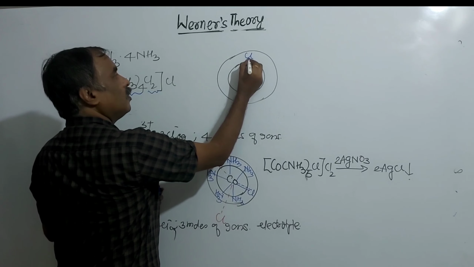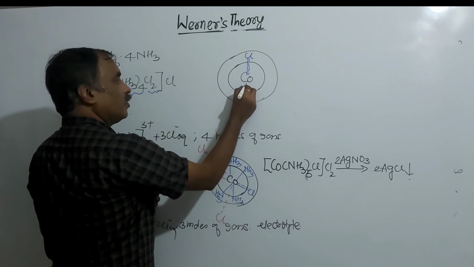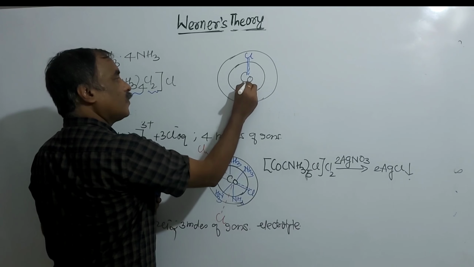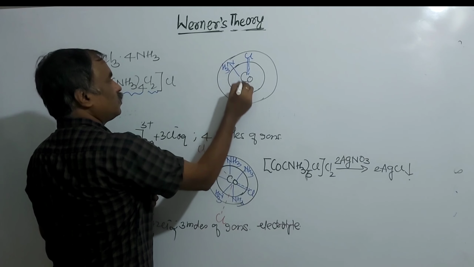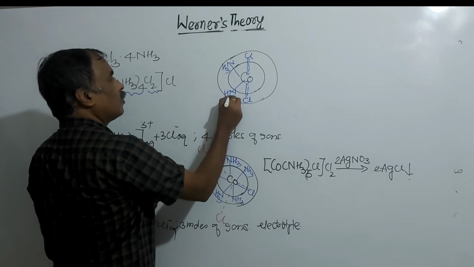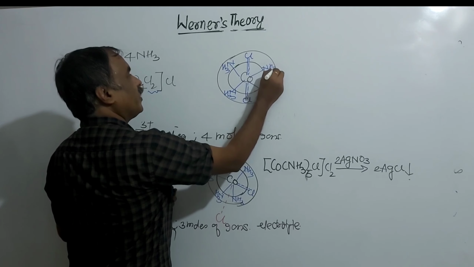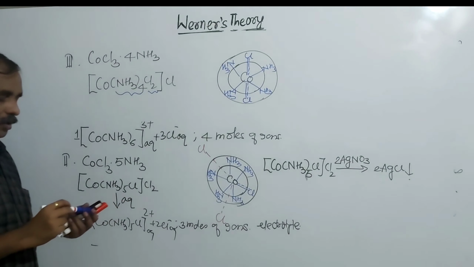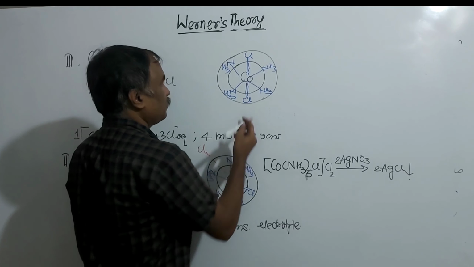It can satisfy both, that is why the symbol is like this. Here it is second ammonia, here it is third ammonia, here it is a fourth ammonia, and one primary valency, that is Cl minus.